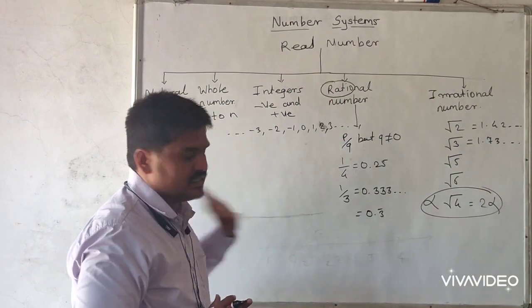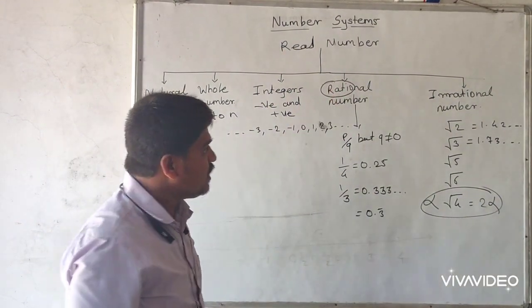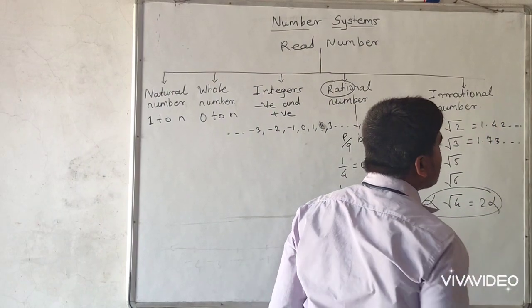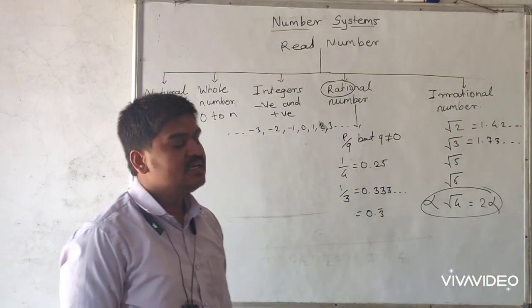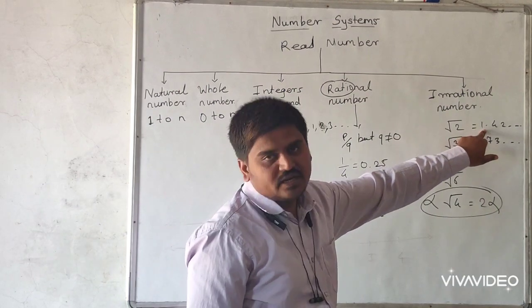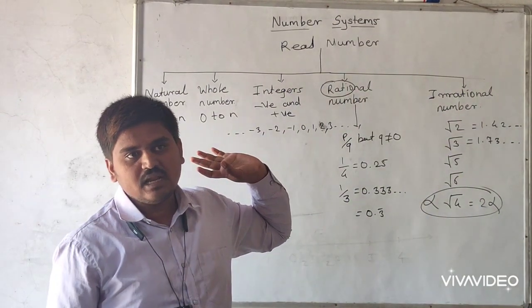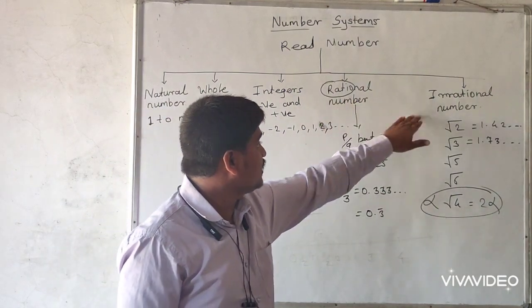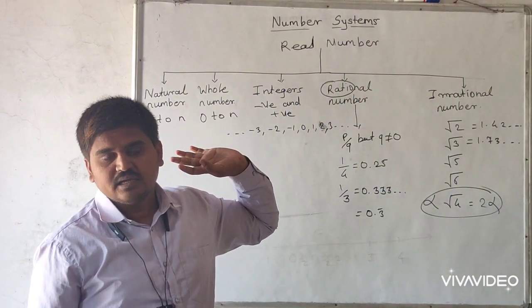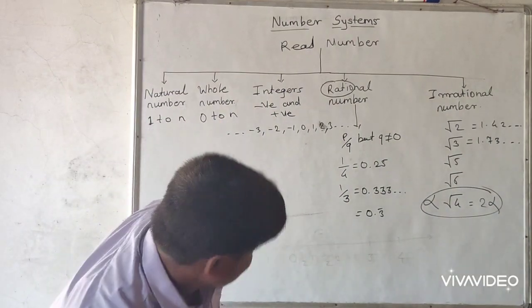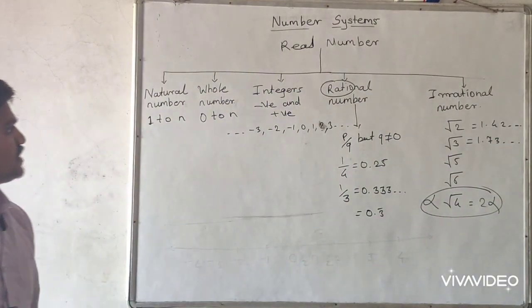So it is called a rational number. But in an irrational number, the decimal expansion is non-terminating and non-repeating. So it is called an irrational number. So that is the most important difference between rational and irrational numbers. So this is the final introduction of number system.